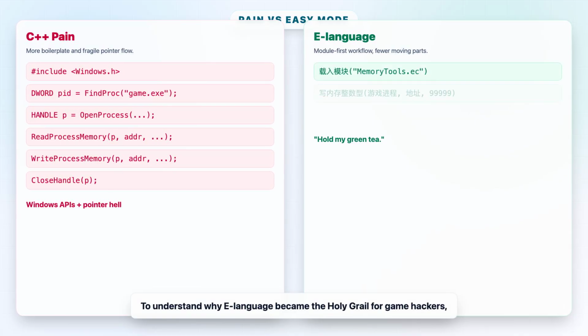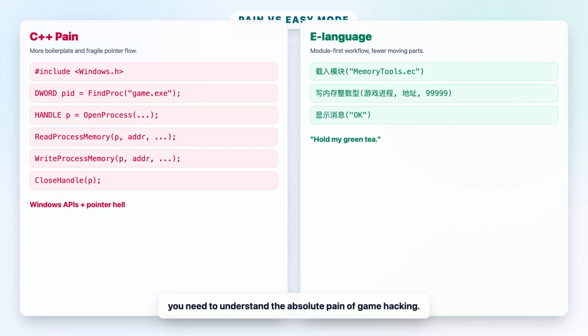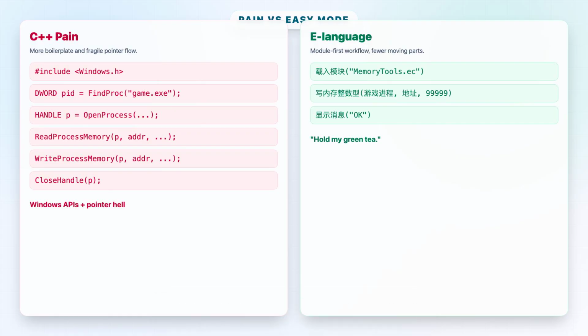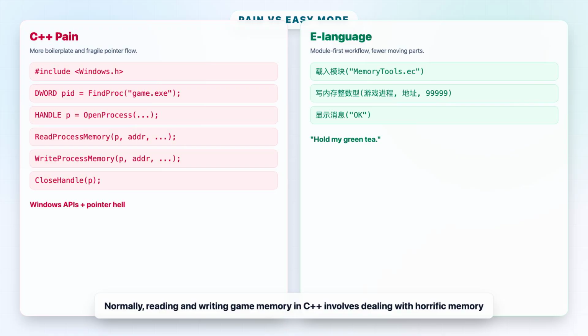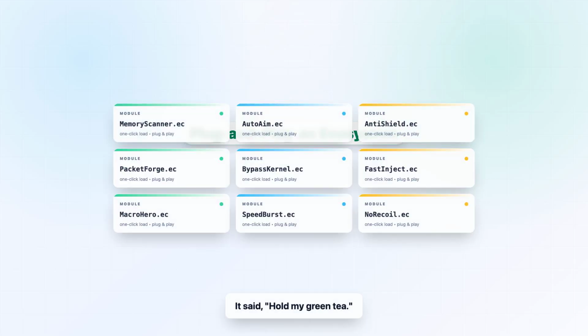To understand why E-language became the holy grail for game hackers, you need to understand the absolute pain of game hacking. Normally, reading and writing game memory in C++ involves dealing with horrific memory pointers and Windows APIs that make grown men cry. But E-language said, hold my green tea. It introduced an ecosystem of plug-and-play modules called .ec files. Think of them as Lego bricks, but for ruining people's weekends.